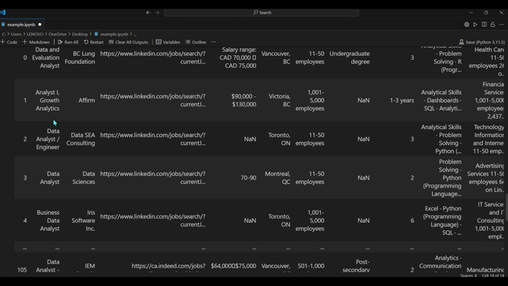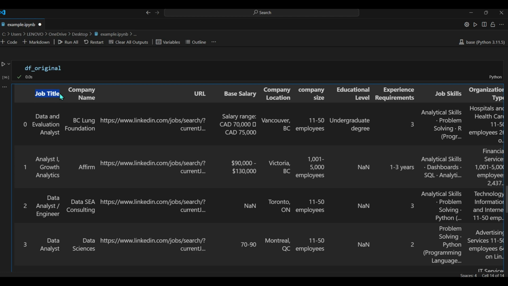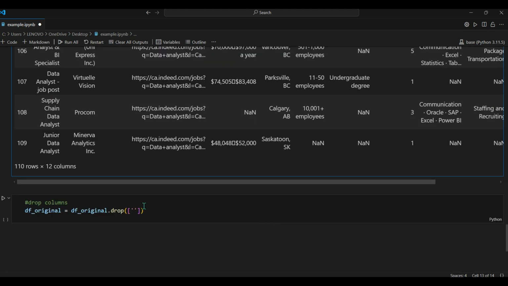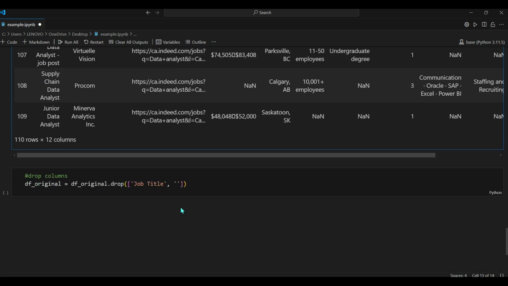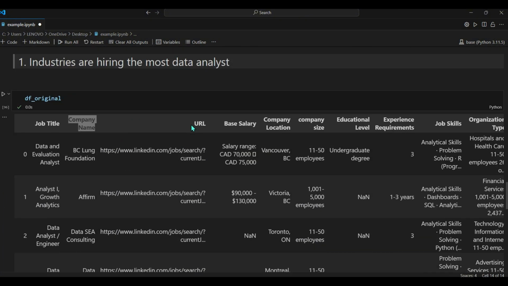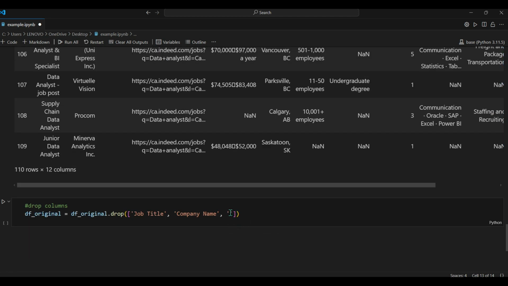So square brackets, and then job title, copy and paste here, then a comma, company name, paste here, and then URL, copy and paste it here.